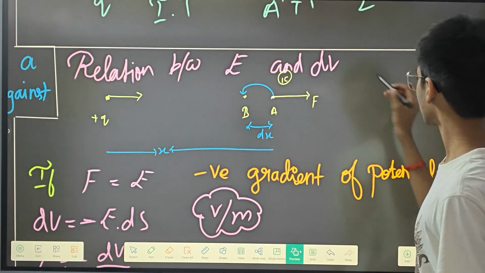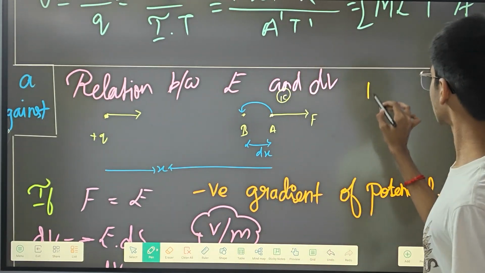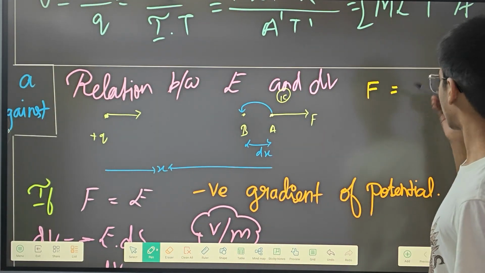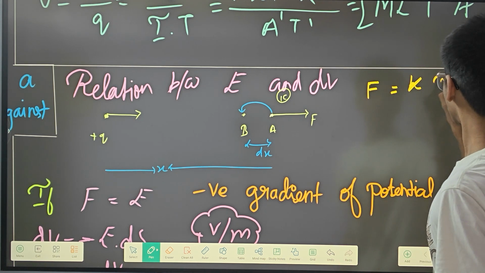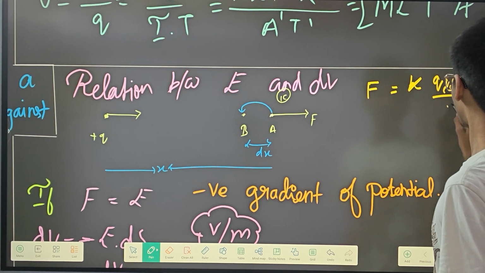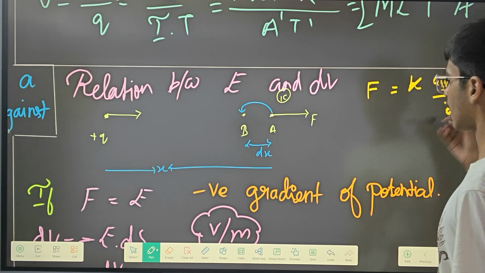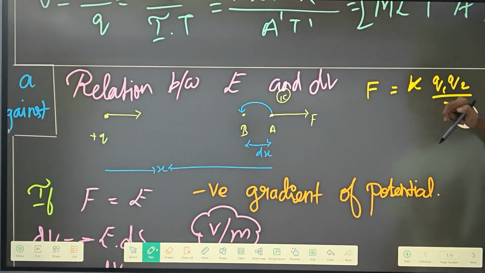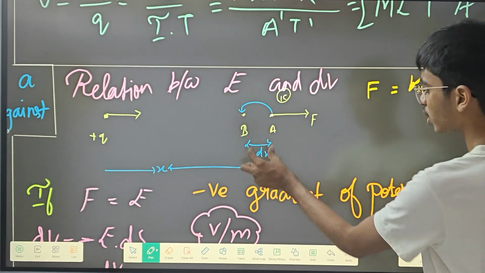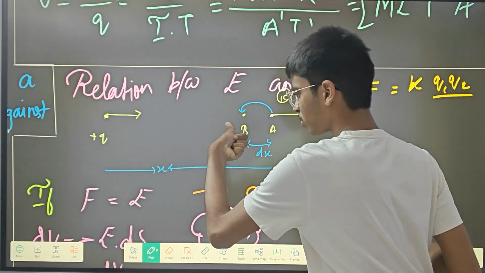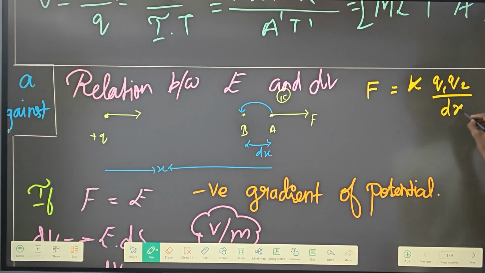So what is the force formula? Force is equal to k into q1 q2 whole divided by r square, right? Here it is x. Since you are moving only this distance x from here to here, to move from this place to this place there will be some sort of repulsion. So here it will be dx square.